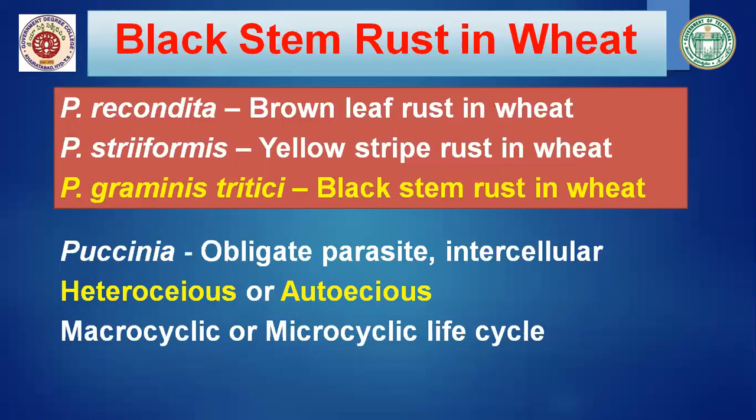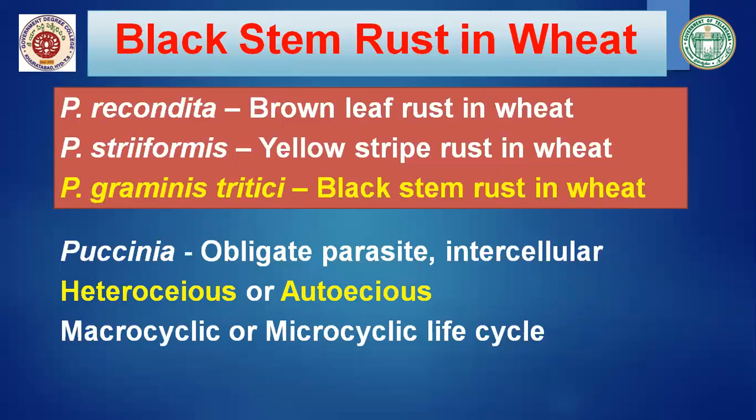The fungal pathogen Puccinia is an obligate parasite and the mycelium is intercellular. What is an obligate parasite? Obligate parasite means it requires a living host for its survival, so it cannot be grown on an artificial medium. Next, the pathogen is heteroecious or autoecious. Heteroecious means it completes its life cycle on 2 different host plants.